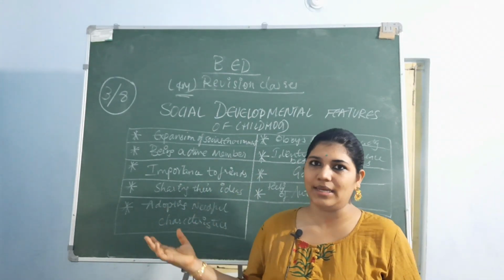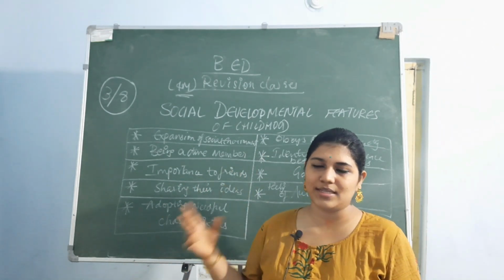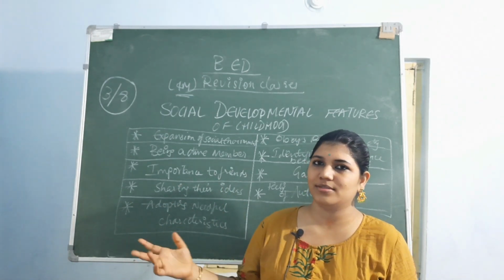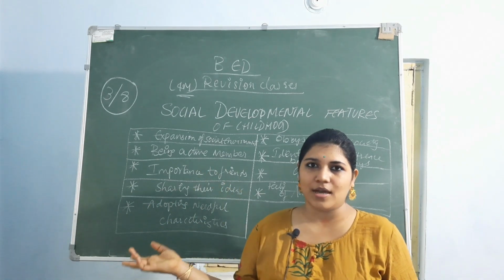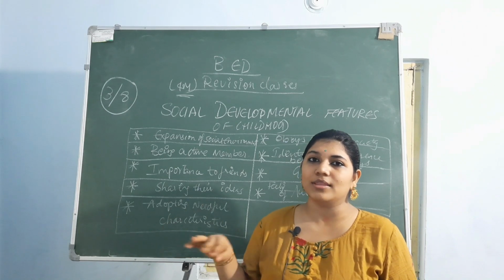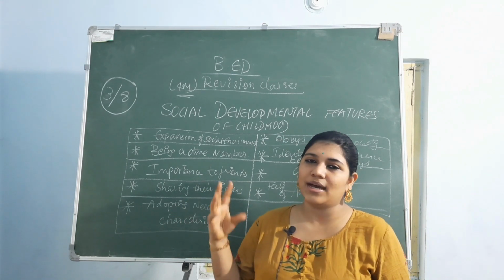Anyhow, parents will be taking them to different places, showing them different dolls at exhibitions, taking them to the grandparents' house, relatives' houses, friends' houses, etc. So in that way, they come in touch with others.